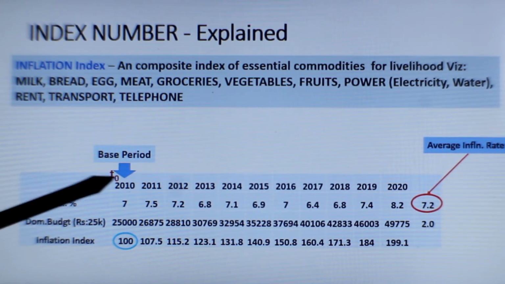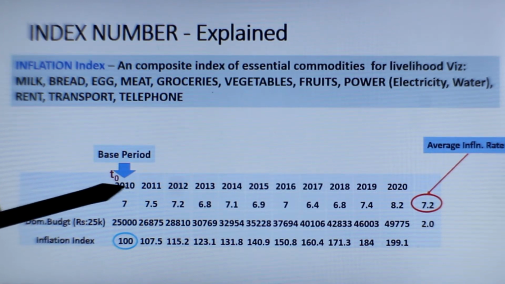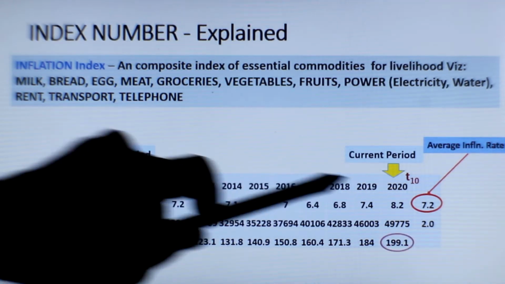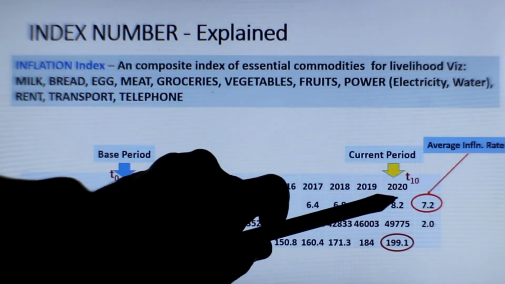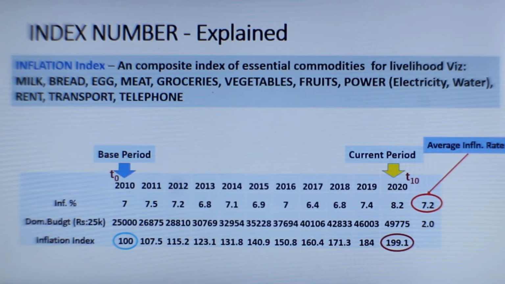Now, this is called the base period and noted as T0, 2010, and this one is the current period. So, with respect to 2010, what will be your position in 2020 considering this inflation rate at approximately 7.2% on an average?